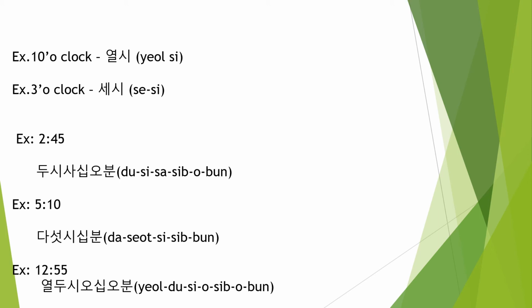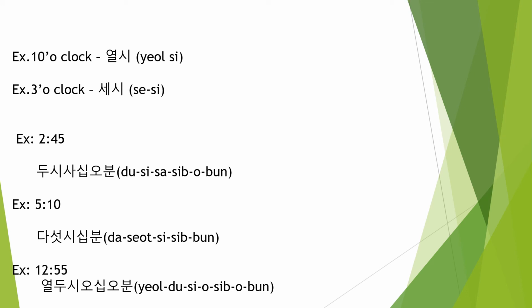Now we will see how to write 2:45 in Korean. In English, if someone asks what is the time now, you say 2:45, 3:10, 5:25, 6:55. But Koreans tell 2:45 as 2 hours 45 minutes.